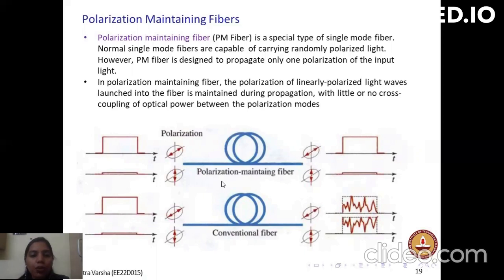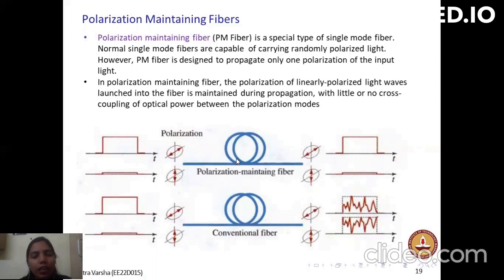In principle, there should be no exchange between the two orthogonal polarization components. If the power of the light source is delivered exclusively into one polarization, power should remain in that polarization. In practice, however, slight random imperfections and uncontrollable strains in the fiber result in random power transfer between the two polarizations.